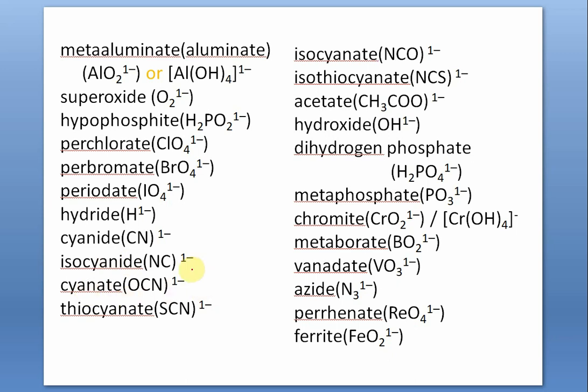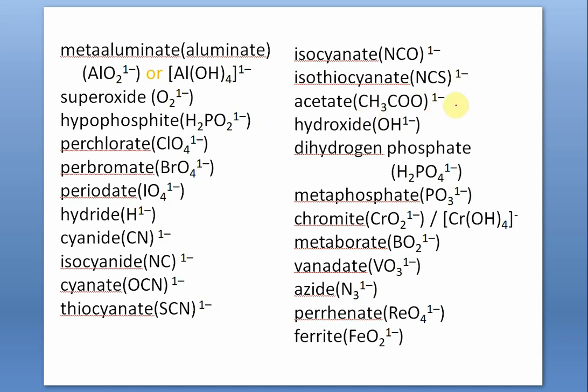Cyanate, OCN minus, where the bonding will be from oxygen. But if it is from sulfur, we write SCN minus, thiocyanate. This is cyanate, OCN, and this is isocyanate, NCO, where the bonding will be from the nitrogen atom. This is thiocyanate, and this is isothiocyanate, that is NCS.